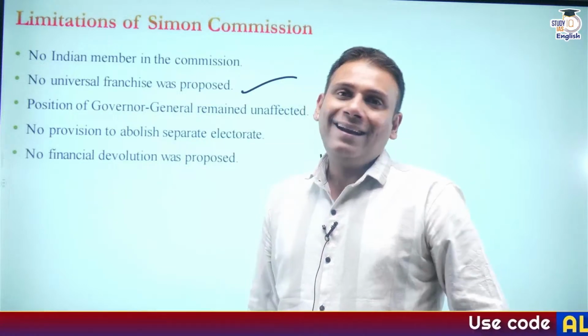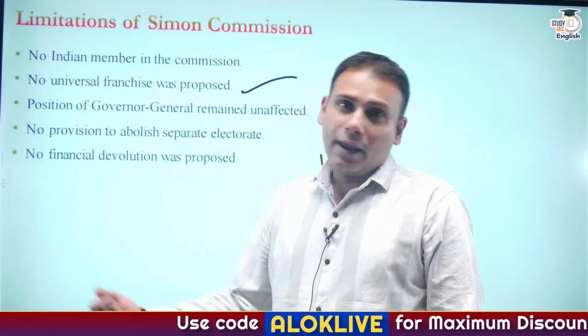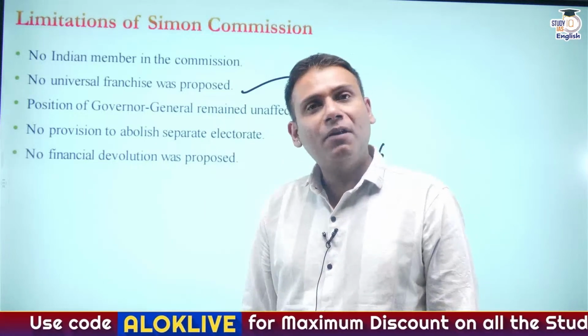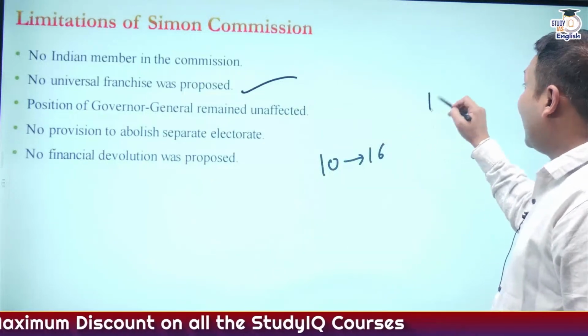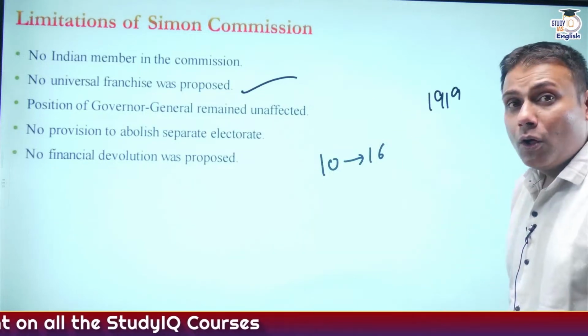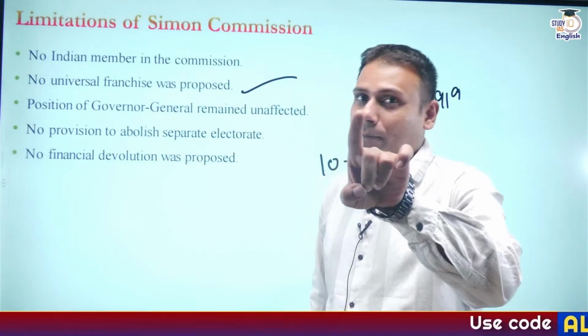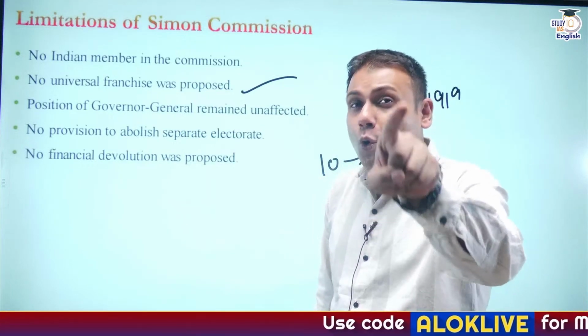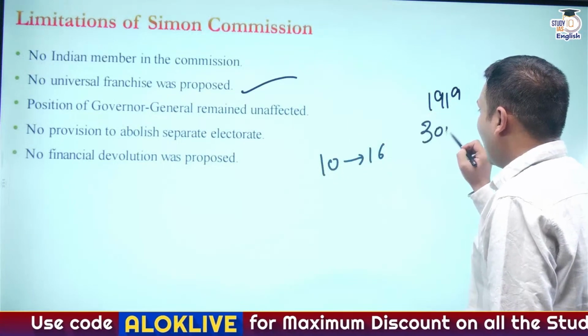Then coming to 1909. In 1909, what happened particularly? Again, there was no major voting right for the people of the country. Then comes 1919. Now, what law did they make in 1919? There was a right to vote, but it was only given to people who had a taxable income of a minimum of 3,000 rupees.